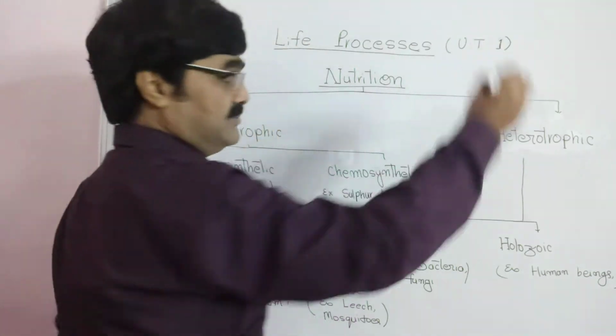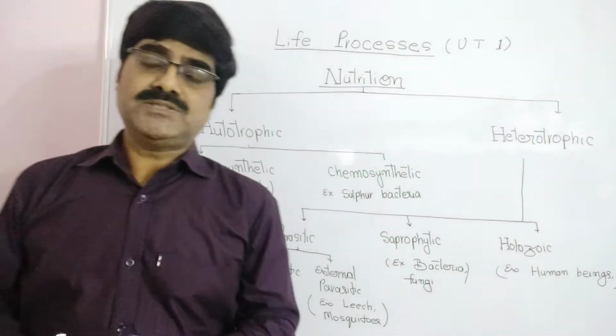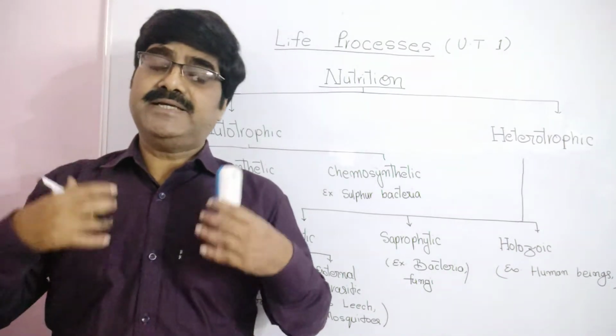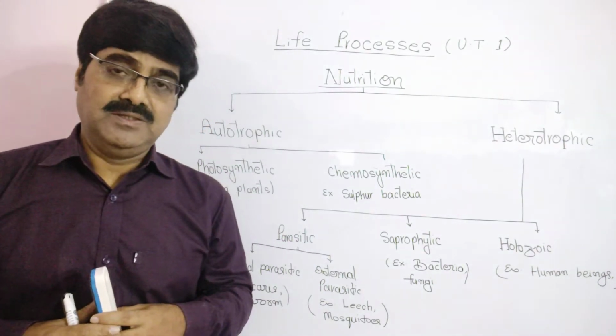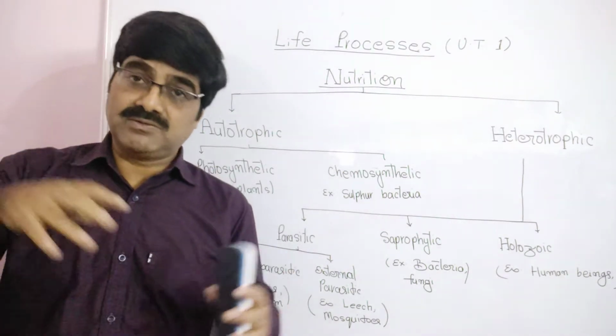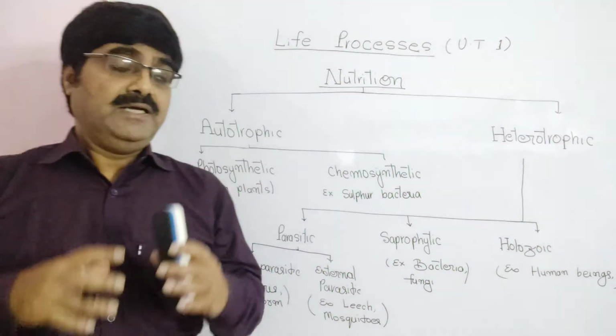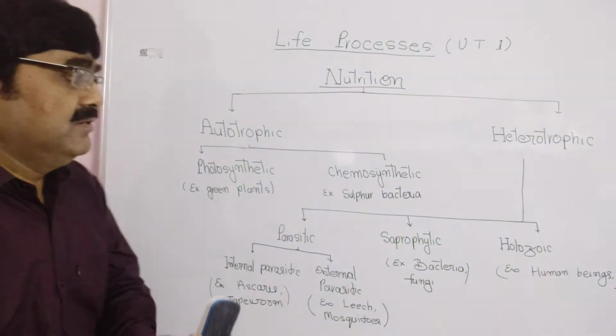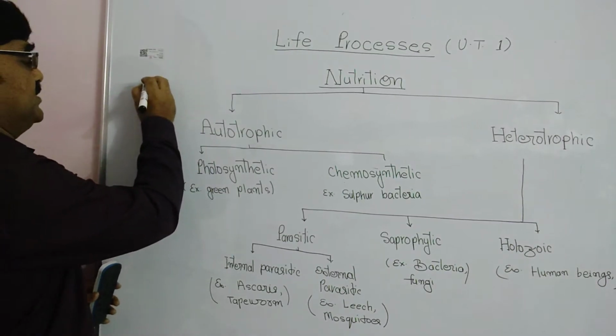Life processes. As you know, different activities are taking place in our body, like respiration, excretion, blood circulation, etc. And all these processes are collectively called metabolic activities. What are they called?